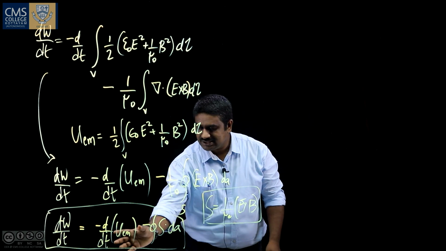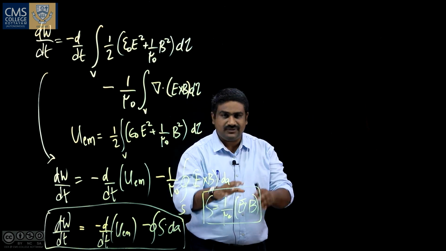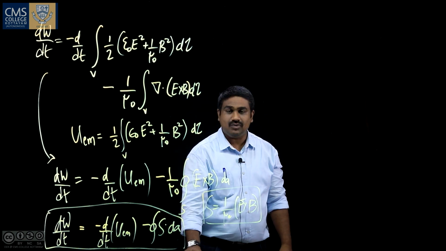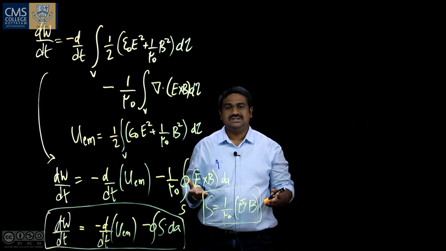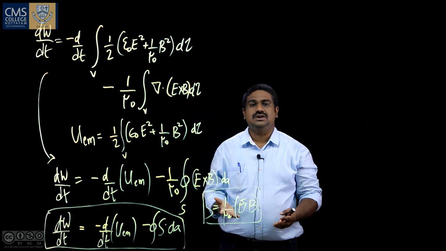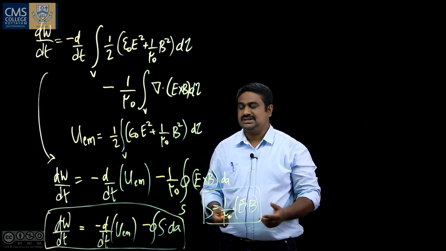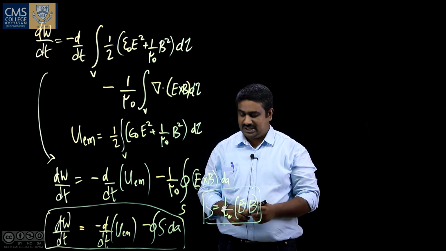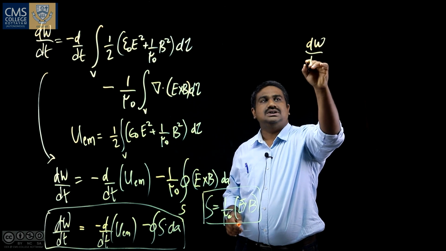So, the decrease in the energy stored in the electromagnetic field, less the energy flow through the surface, will be the work done on the charges by the electromagnetic force. So, this is a kind of conservation law, the law of conservation of energy in electromagnetism. So, it is known as the Poynting's theorem.